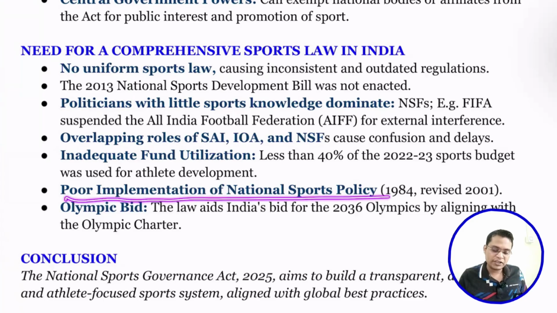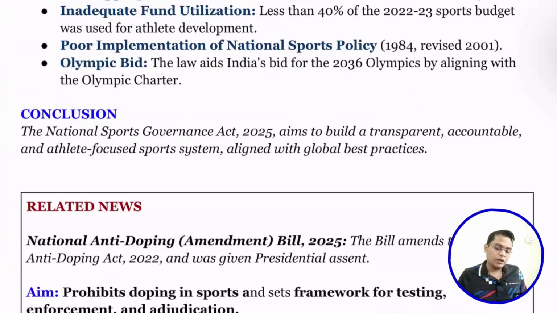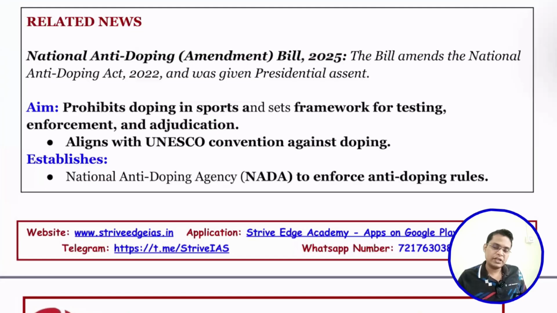Then the core implementation of the national sports policy. Next, we are planning to host the Olympics in 2036. For that, we need to have a proper governance system in sporting activity. That is the reason we need a proper system. Next, some related news.